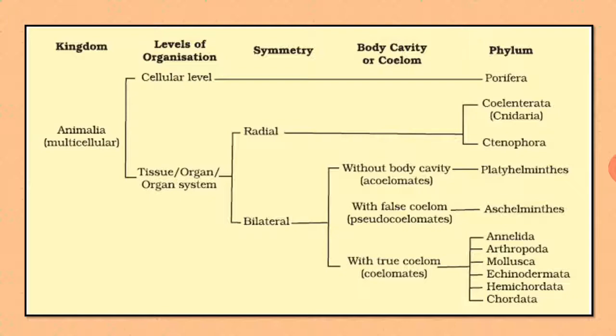Then pseudocoelomates, they are Aschelminthes. And lastly, coelomates, they are Annelida, Arthropoda, Mollusca, Echinodermata, Hemichordata, and Chordata. In this way, a number of phyla are classified according to the basis of classification.